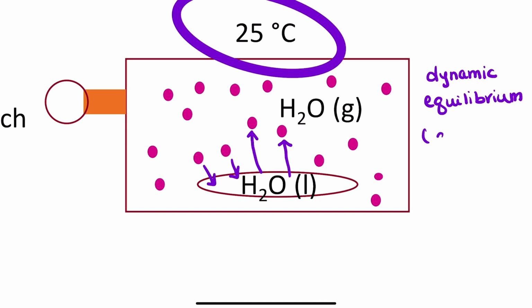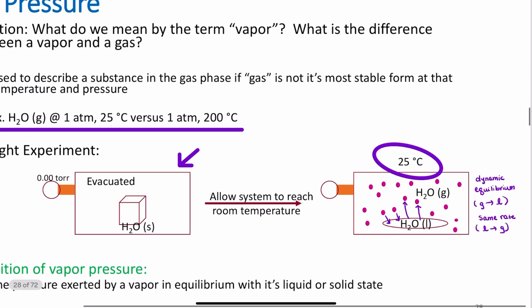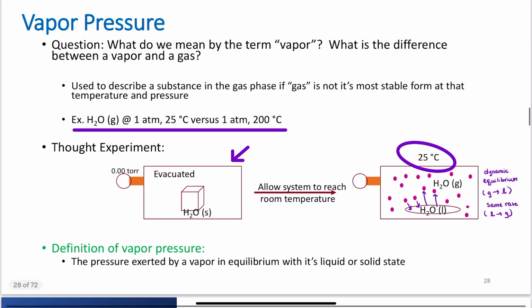And that means as the gas particles go to the liquid phase at the same rate, I see liquid molecules going to the gas phase. So from a bird's eye view, if I looked overall at the box, the amount of liquid and the amount of gas is staying constant. But the particles themselves are changing phase. Some of those liquid molecules are escaping to the gas phase. Some of the gas molecules are condensing back down to the liquid phase.